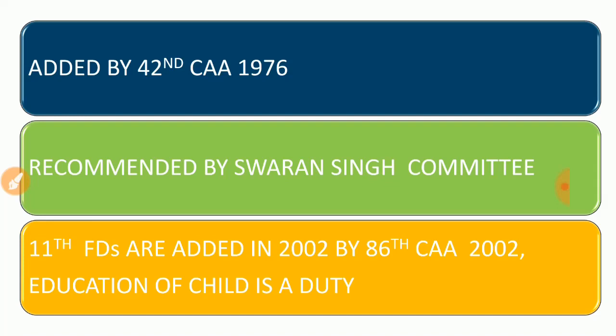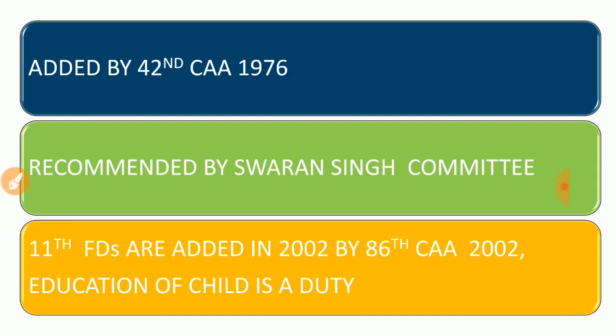And now we are talking about the last one of this session, that is part 4A. Okay, it was 51A. See, fundamental duties is there in part 4A. And you can see here that we have only one article that is connected with the fundamental duties, that is 51A. Initially there were 10 fundamental duties, and in 2002 one more fundamental duty was added, that is education of a child as a duty. So this was added to the fundamental duty list, and now we are having 11 fundamental duties.